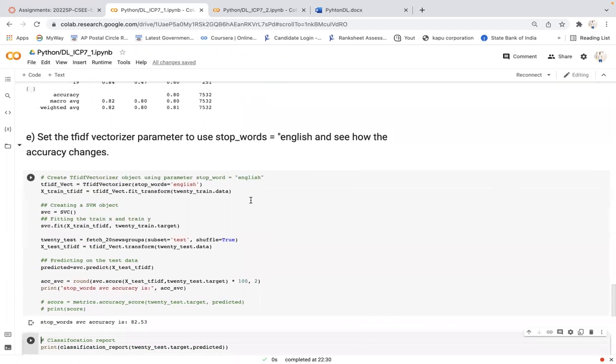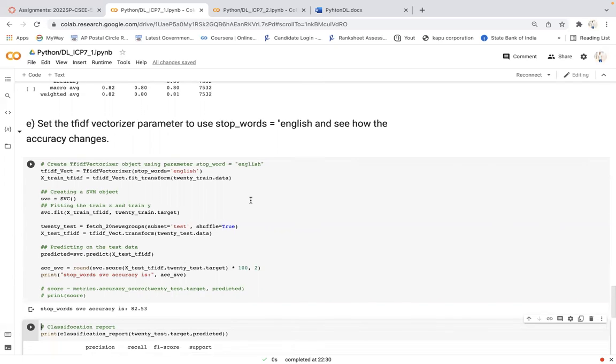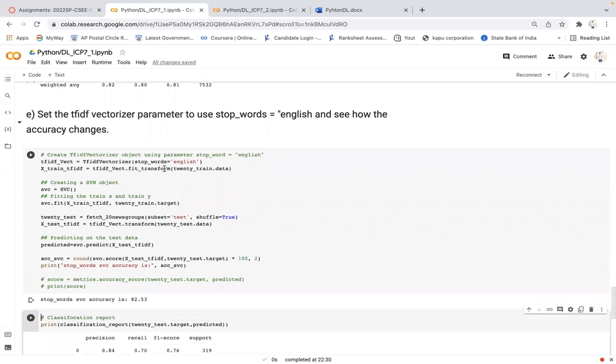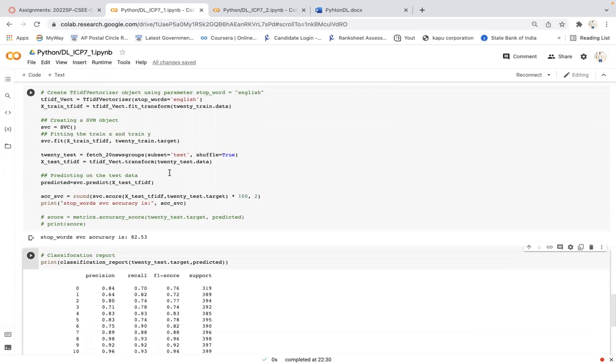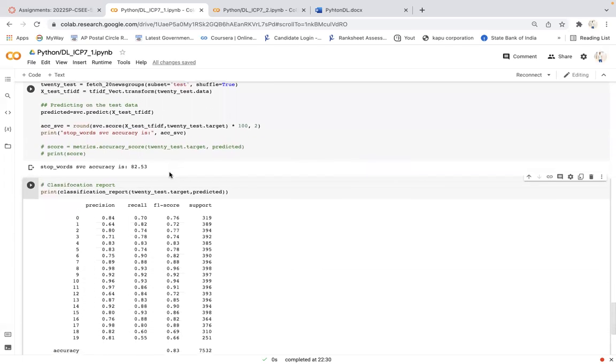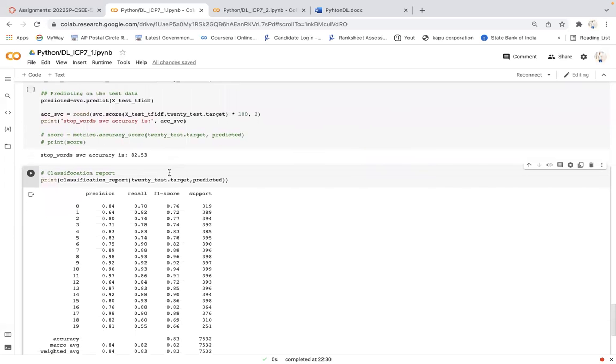For the last one, in the same way, I will use stop words as a parameter for the vectorizer. Here you can see I created it, built the model using SVM, then tested and predicted. Finally the accuracy is 82.53, so there is an increase in the accuracy.